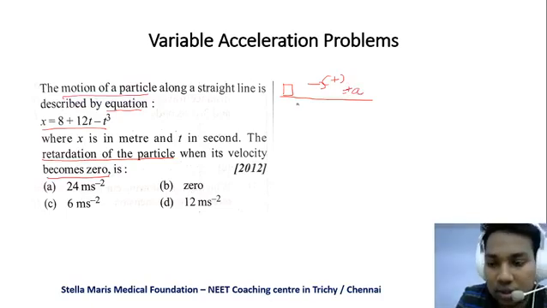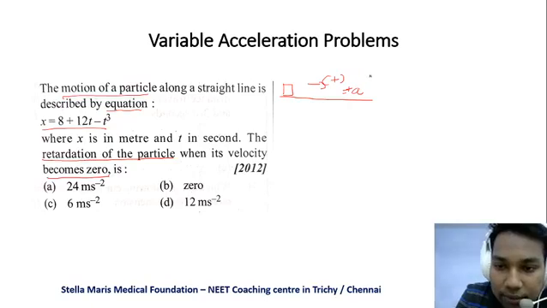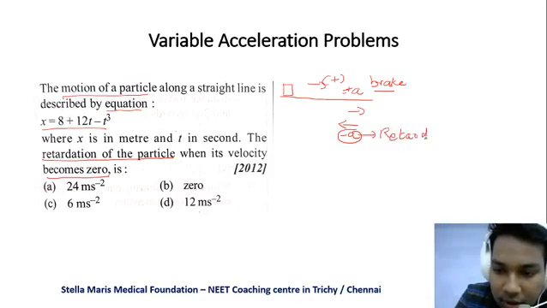In case we apply a brake, the acceleration acts in the negative direction. This is called retardation.